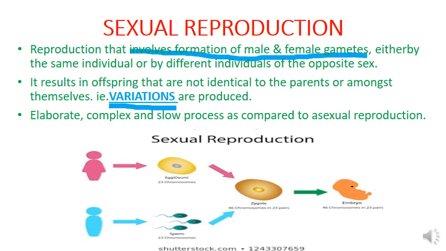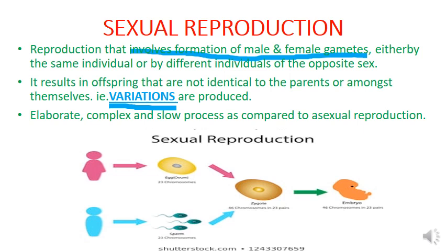So the offspring has to acquire characters from both the parents. That's why variations are produced, so it is not identical to either parent. Instead, there will be some differences from the parents.